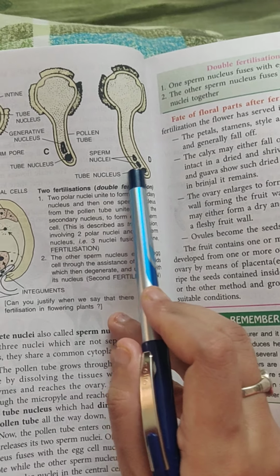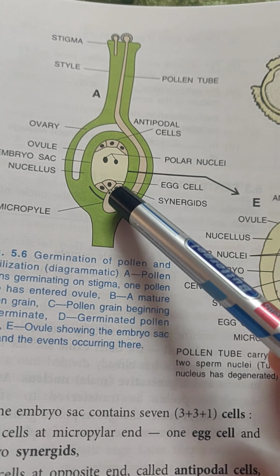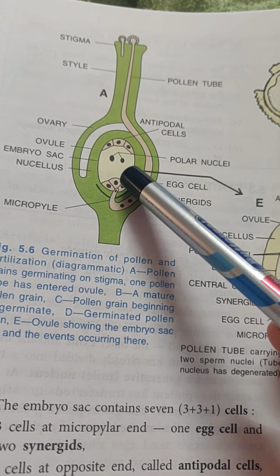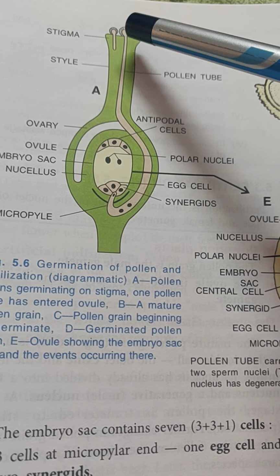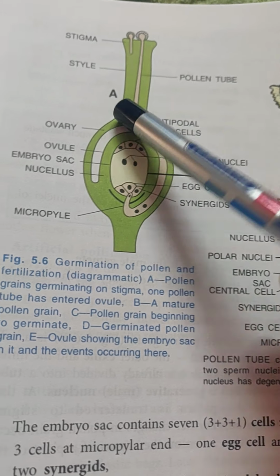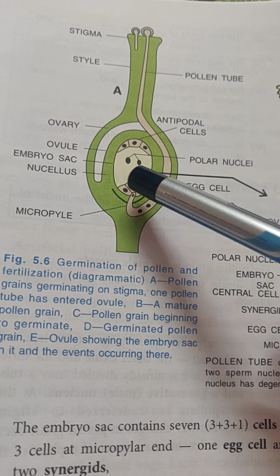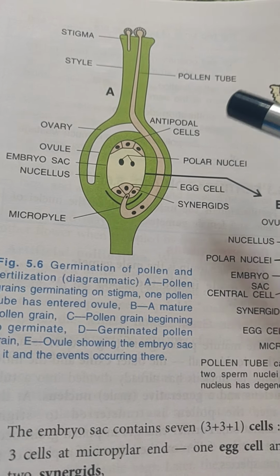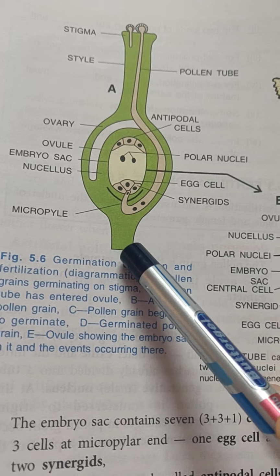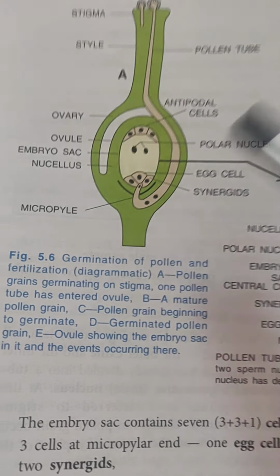This is a very common structure. This is the ovary, this is the style, this is the stigma. So see what happens here. This is the micropylar end, this is the antipodal cells. So the pollen grain grows from here. This is the pollen tube. See, there are 1, 2 and 3 nuclei. These three have been generated from the tube nucleus and the generative nucleus.